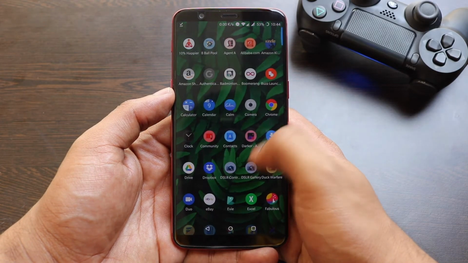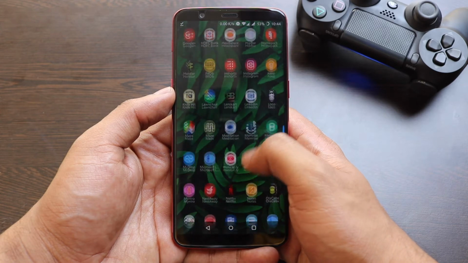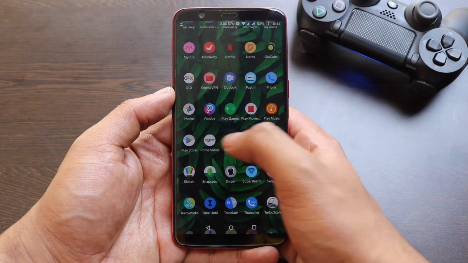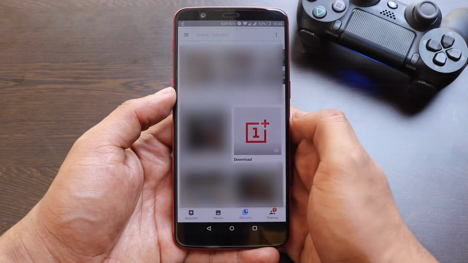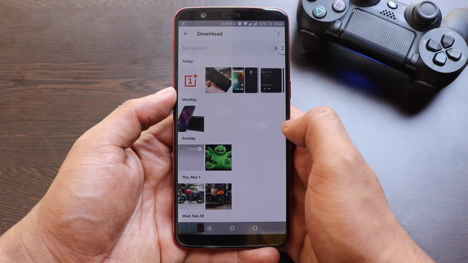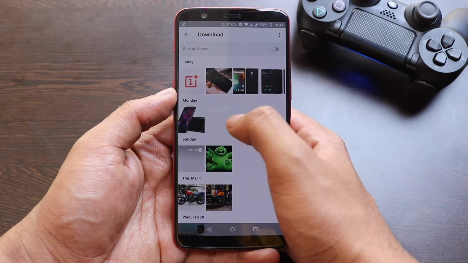Today we are going to do a video on the new Google Photos Lens. It was initially available in the Pixel along with the Google Assistant. Now Google has started rolling out the new Lens feature with all the Google Photos.